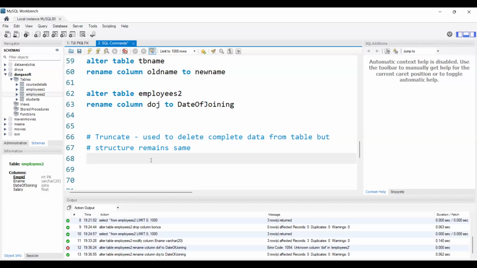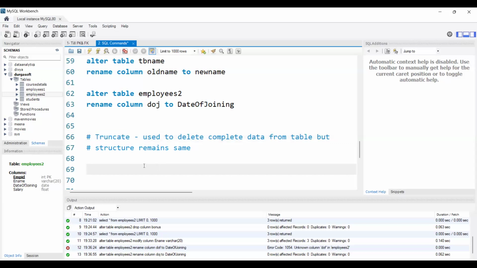If we use drop, what will happen? It will remove the entire table. Again, we need to use the create command to create the table. While creating the table, we will give the column names, define data types, and define primary keys, foreign keys and so on. After using the create command, we need to insert the data. Instead of that, if we come across a scenario where we want the same table, the same structure, that means the same column names, but I don't want that data and I want some new data, at that time we will use truncate so that it deletes the data inside it. The column names will be as they are. Clear?